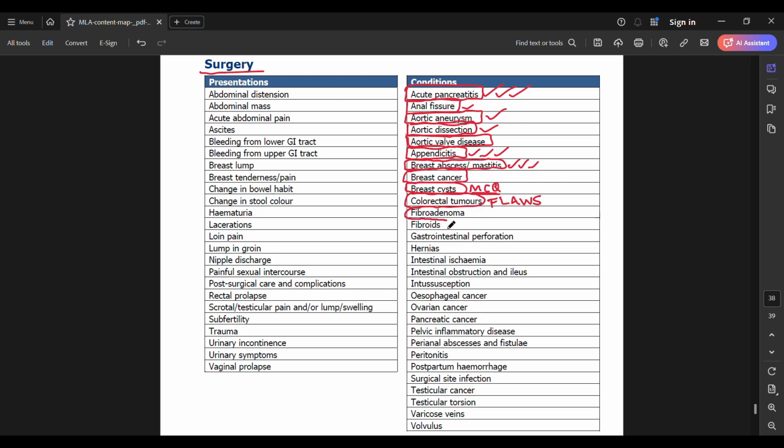Next, you have fibroadenoma. This is something that I have seen show up in your OSCE stations where they give you a combined station. They'll ask you to examine the breast in addition to the patient's history and management and everything else. So do this well.